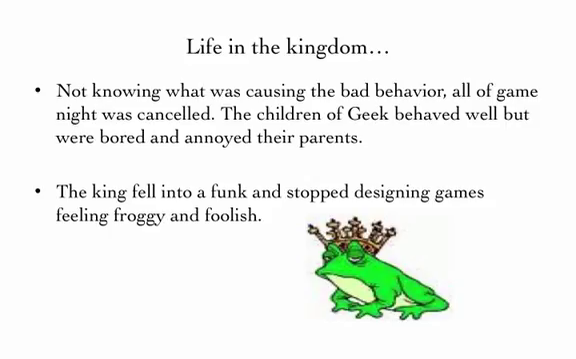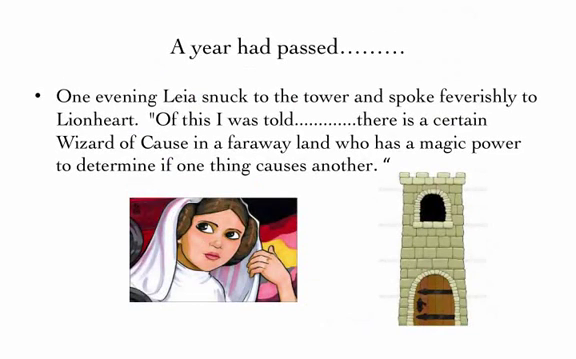Not knowing what was causing the bad behavior, all of game night had to be canceled. The children of Geek behaved well, but were bored and annoyed their parents somewhat. The king fell into a funk and stopped designing games, feeling froggy and foolish.